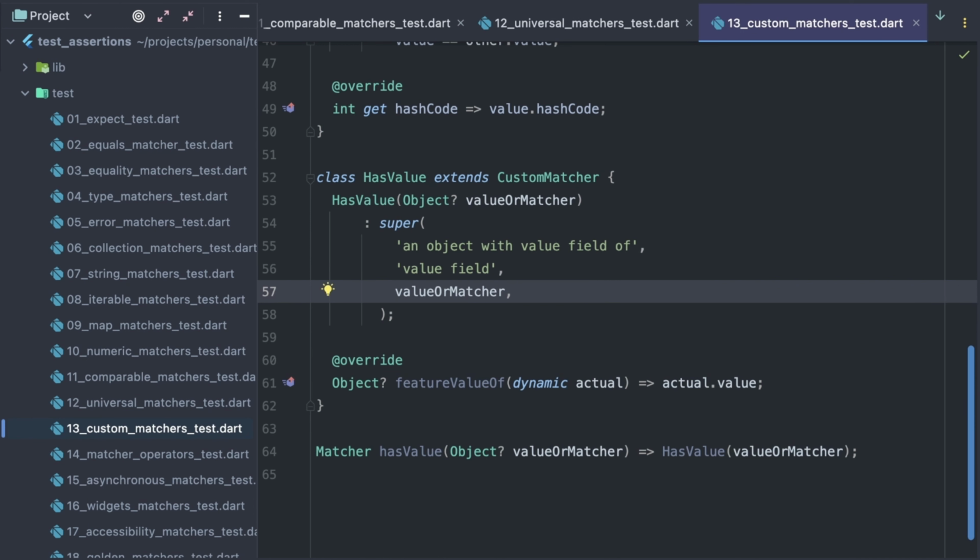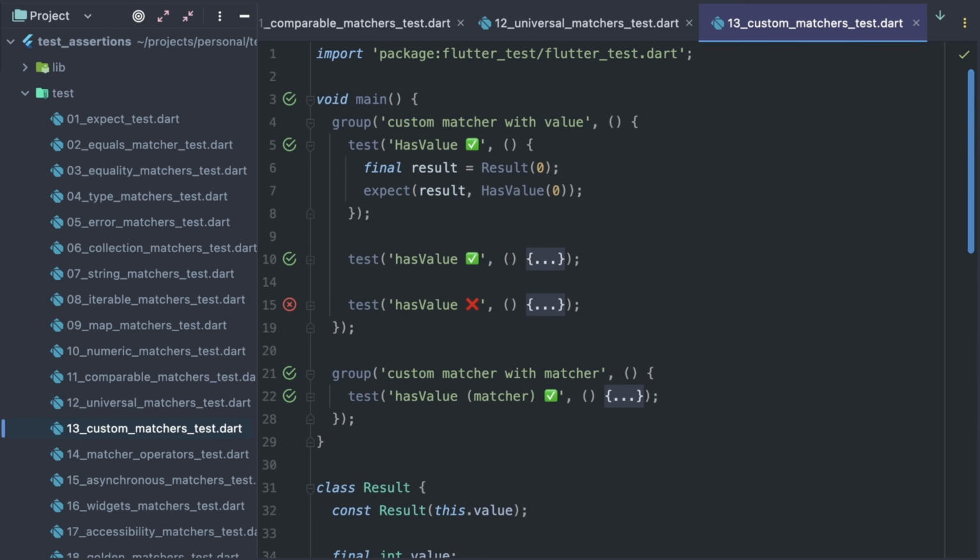And finally, I have to override the featureValueOf method that gets the value property. We are basically using the same approach as some of the matchers we saw before, like isEmpty or hasLength, calling value on a dynamic type. So our matcher is supposed to work with any type that declares the value property, like the result class. In case actual does not declare such a property, our featureValueOf implementation will throw, but the base custom matcher class calls it inside a try-catch block and will fail the test gracefully.